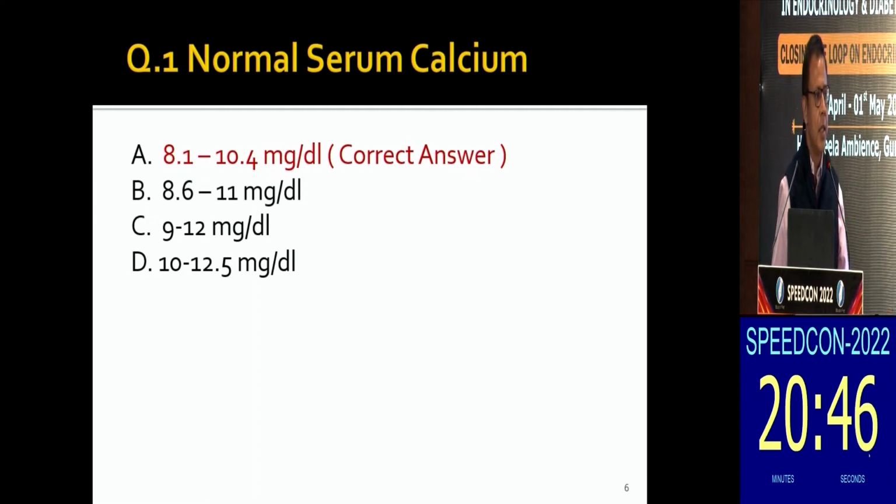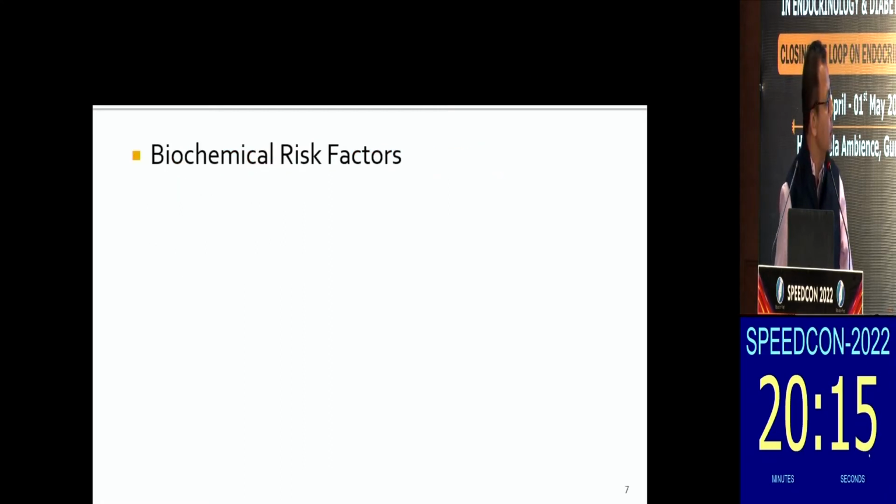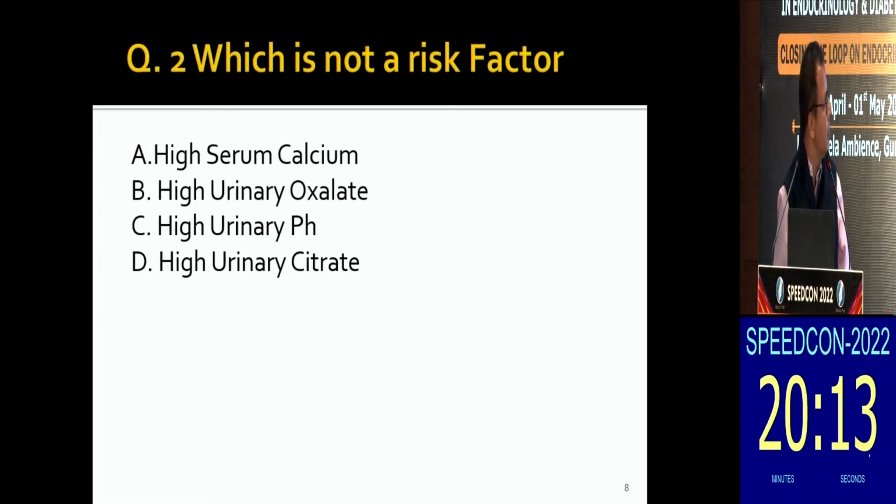Whenever you are checking serum calcium, the most important thing along with calcium is to do a serum albumin also. The formula is simple: 0.8 into (4 minus serum albumin), you add to the current value of serum calcium, that will give you the correct value. Sometimes patients have hyperproteinemia, so you can have false low values of total serum calcium. So you must always do an albumin along with calcium, only then you will be able to make out the corrected serum calcium.